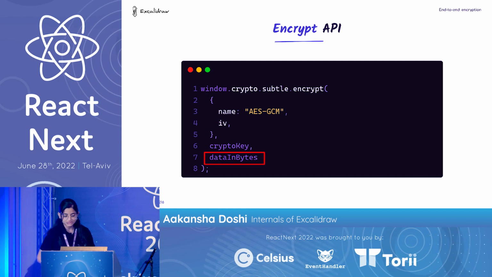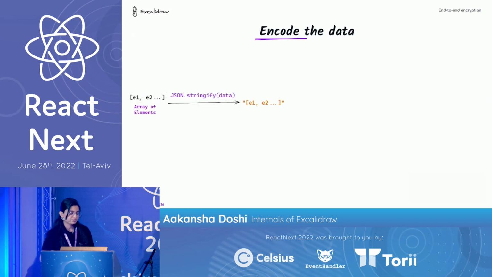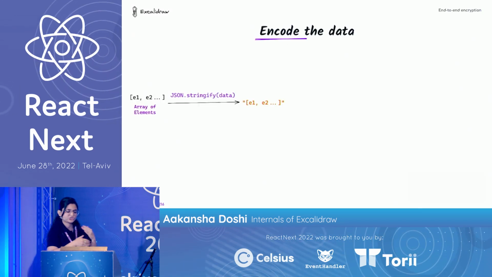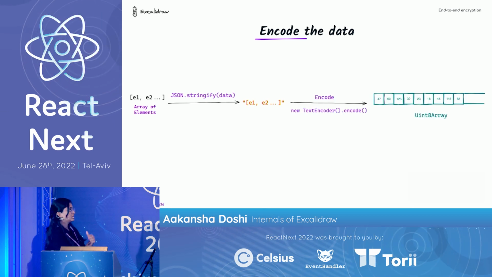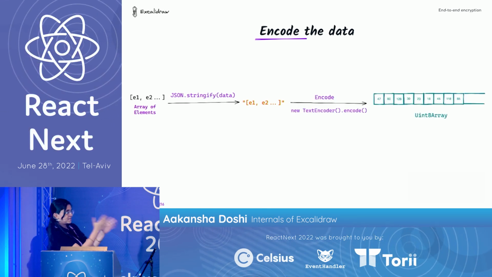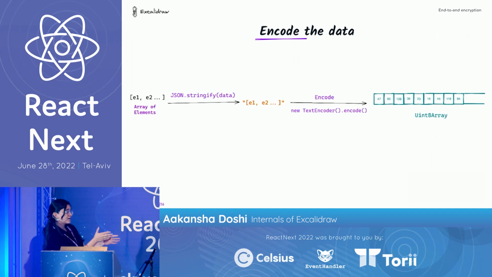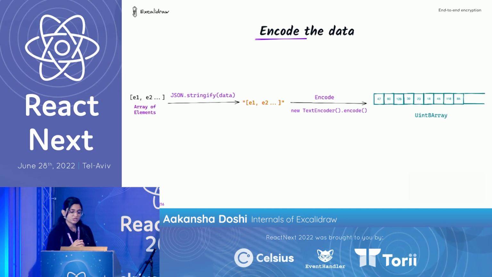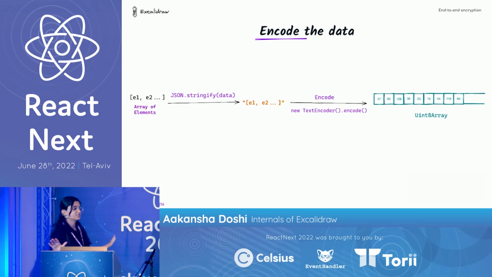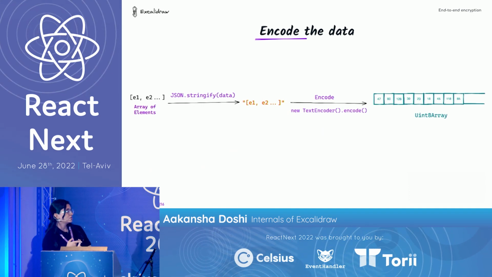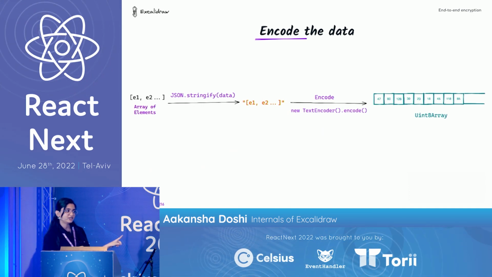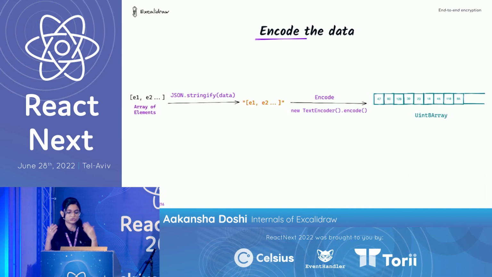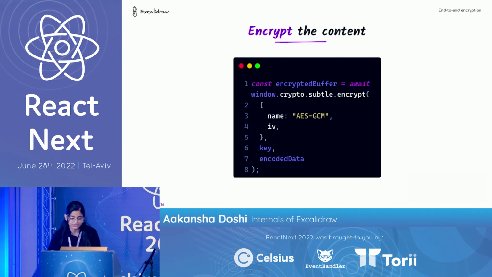So let's just do that quickly. We have an array of elements, we just stringify that data and run the encoder over it, and you get that uint8 array, which is now compatible with your encrypt algorithm. So now we have all three things in place: the crypto key, the data, and the IV. So what are we waiting for? Let's go ahead and encrypt the data.